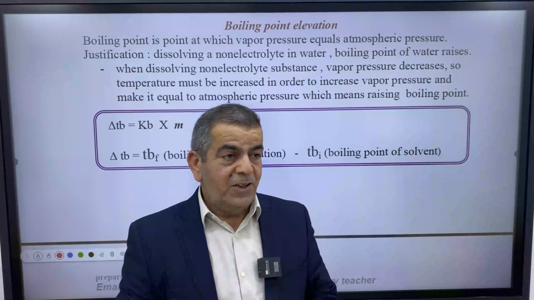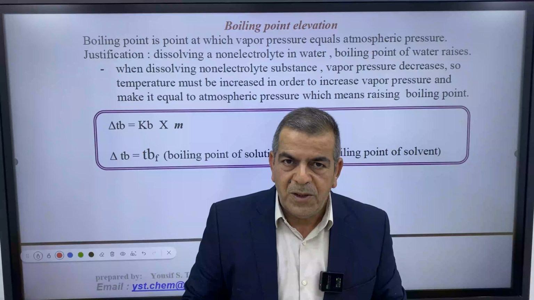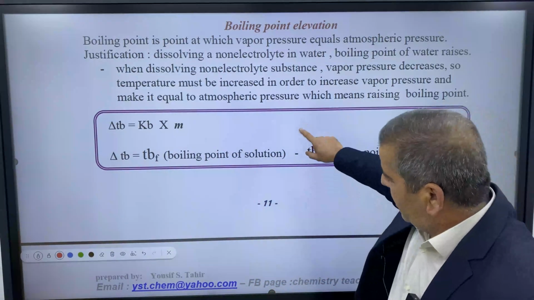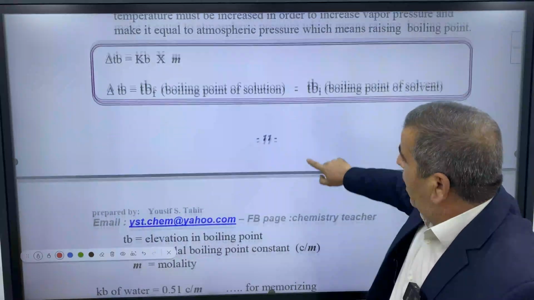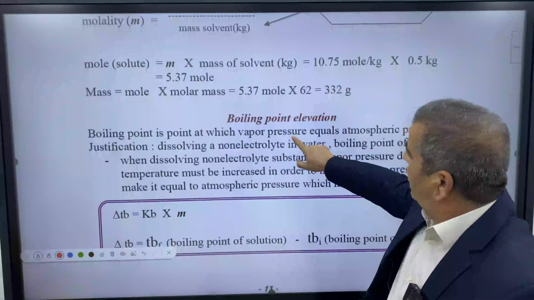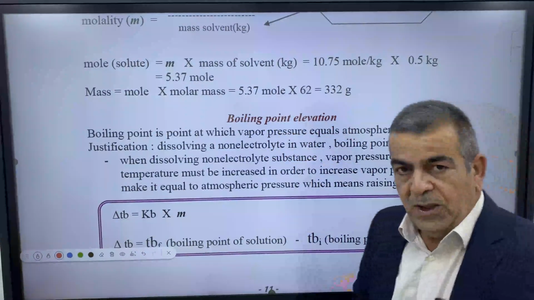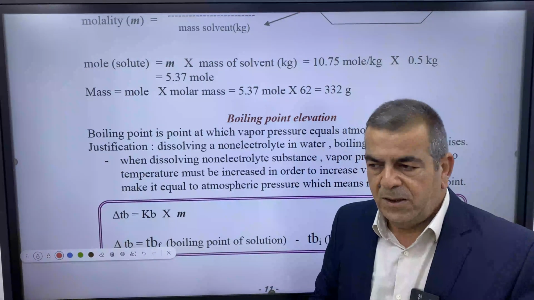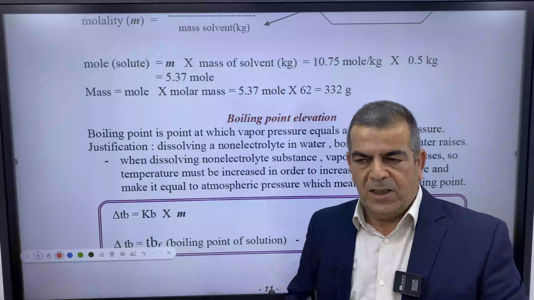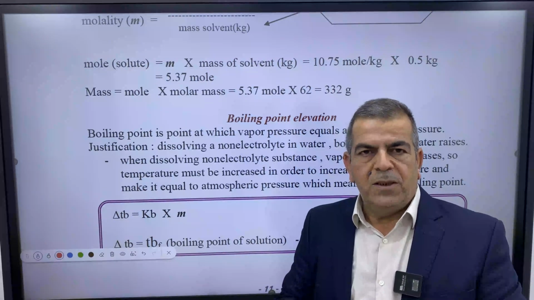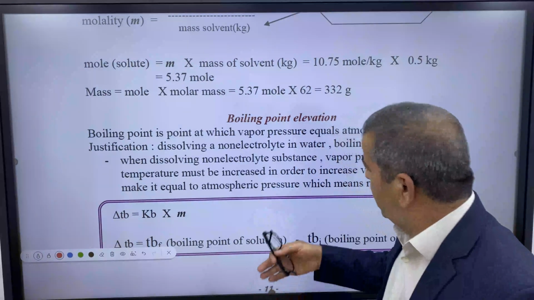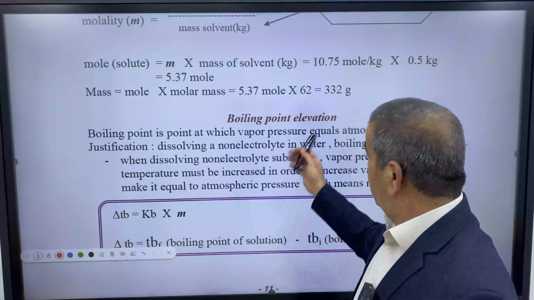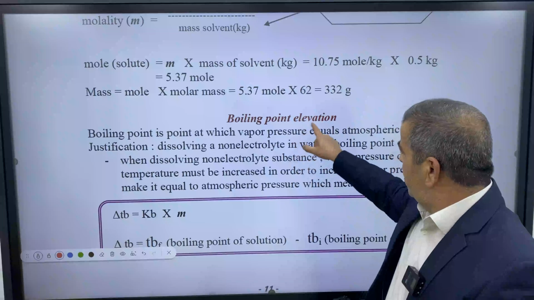I think we reached section 2 and chapter 1, and exactly we reached the elevation of boiling point, or boiling point elevation. We have studied before the depression of freezing point, and in the last lecture we studied the vapor pressure. Today we're going to study the third colligative property, which is boiling point elevation. Of course, the term elevation means raising.